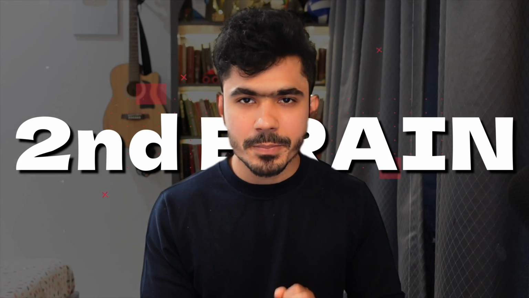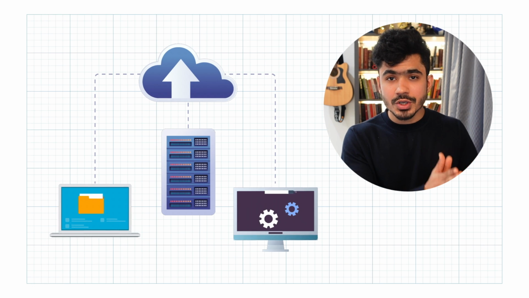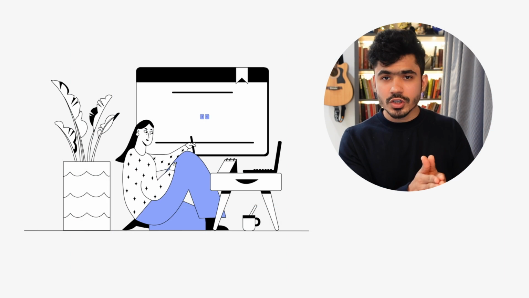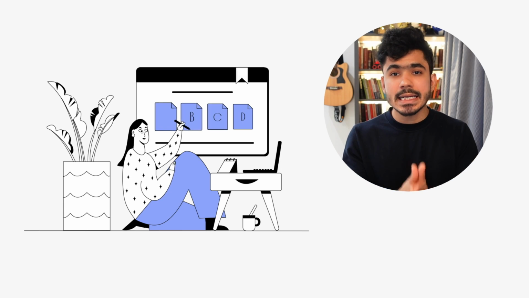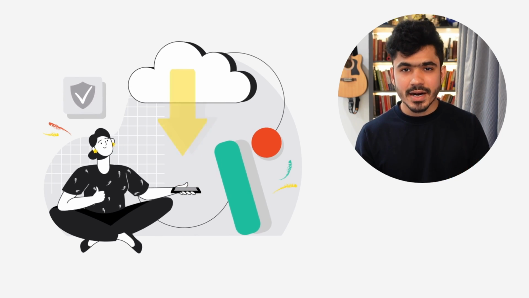This is where the concept of second brain comes into the picture. The goal here is to delegate the work of storing information to technology so that you can focus on the thinking and the creative aspects of your life. You can store all of this information forever. Whenever you need to access this information, you can just go online, search about it, and you will find it there.